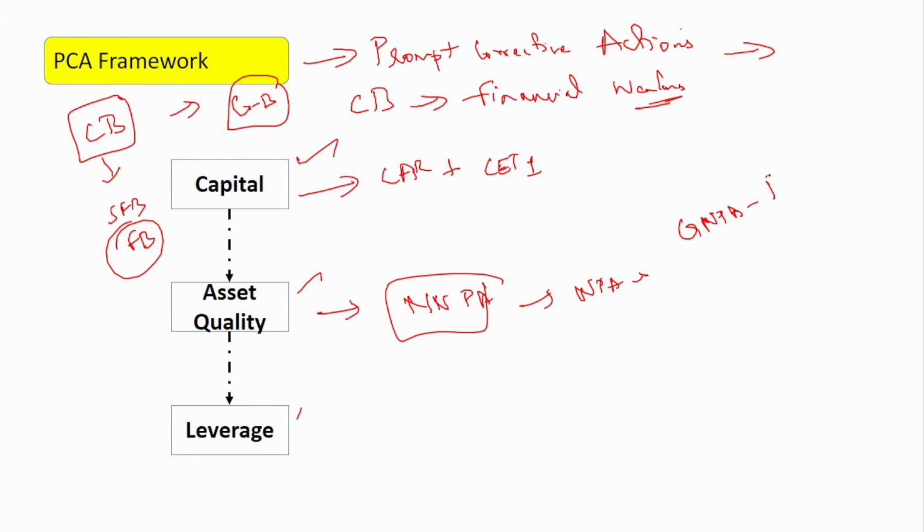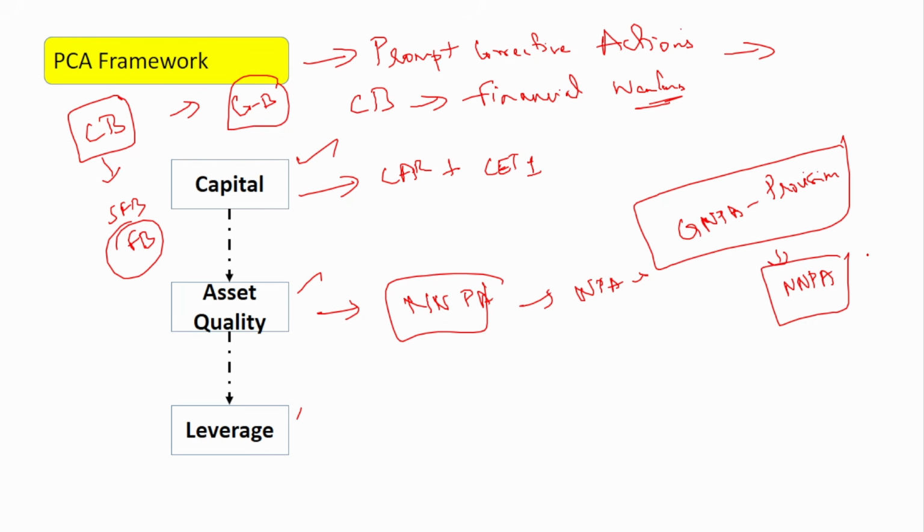When you allocate provisions, gross NPA minus provision made, you will arrive at the net NPA. This is the formula. Okay, I have mentioned it many times even in the current affairs. When you subtract the provision from the gross NPA, you arrive at the net NPA.